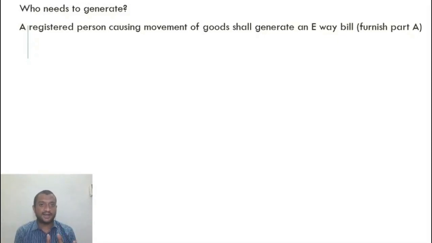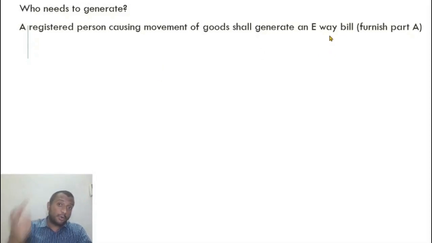It depends on the contract, right? So X is transporting goods to Y with the help of a transporter. He's an independent person. The responsibility to transport goods is of X as per the contract. So the person causing movement is X, and the person responsible to generate the e-way bill is X. If Y is the person who is responsible to take delivery, X's job is finished the moment he produced the goods and put them in his factory, then the responsibility is of Y. So Y is causing the movement. Y hires the transporter and asks him to collect the goods. Y is the person causing movement.